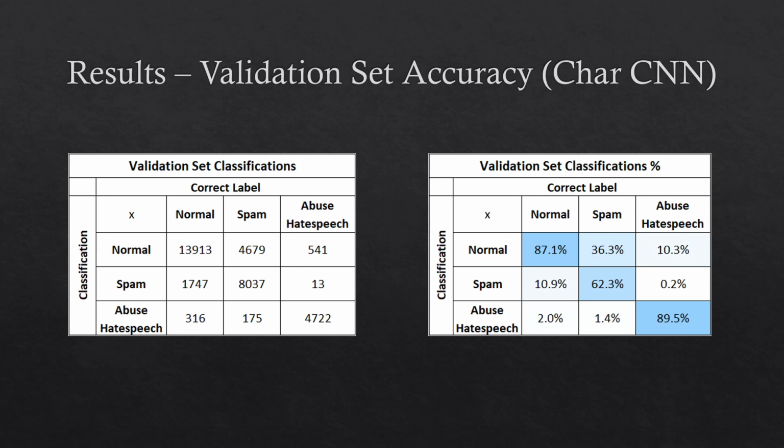On the left you can see the number of classifications that were made for the correct label and what it actually predicted. And then on the right, given a correct label, you can see the percentage of each other label that it was actually classified as. You can see that the abuse hate speech category was best classified, whereas spam was not. And I believe this is due to the shortened URLs.